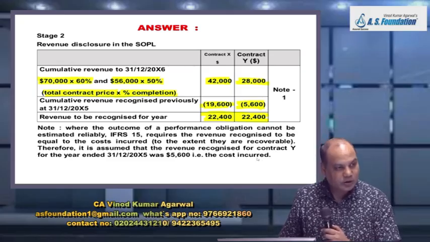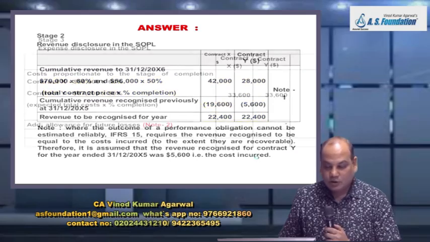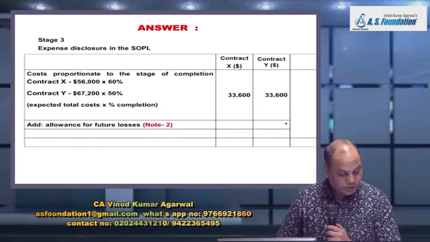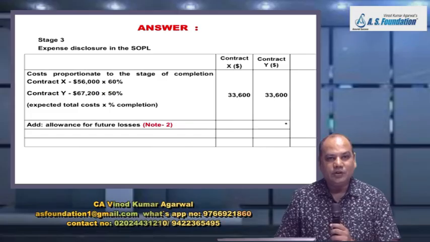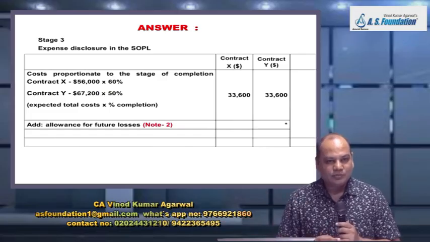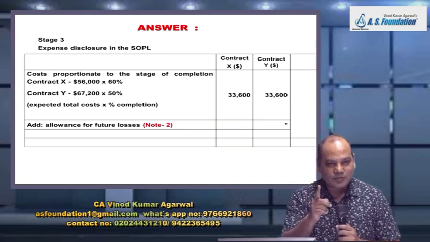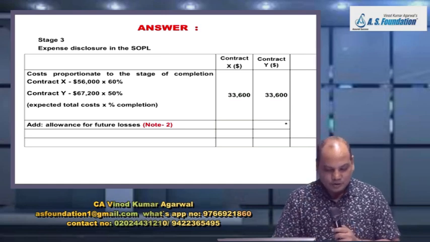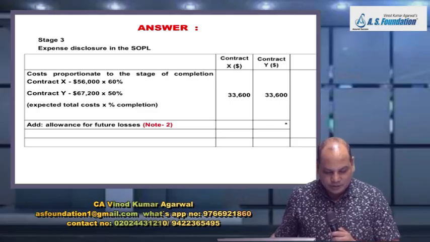But in the problem they have already mentioned it also. If suppose it was not mentioned how much revenue was recognized in the previous year, then this note would have been useful to you and you could have assumed 5,600. Now take a pencil. Some rectification would be required.